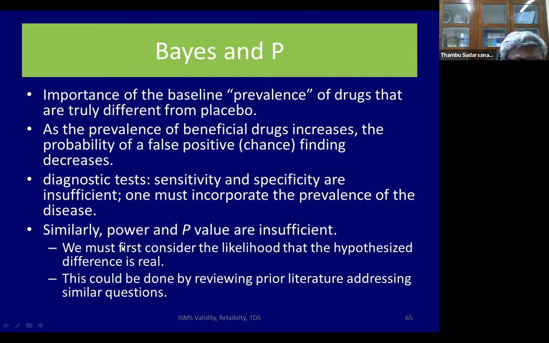So from our study, we get sensitivity, specificity, which are analogous to power and p-value. But like I've told you now, we must incorporate the pre-test probability, and then you will come to a correct post-test probability, because though sensitivity and specificity may not vary from place to place, the pre-test probability or the prevalence does, and that affects the post-test probability.